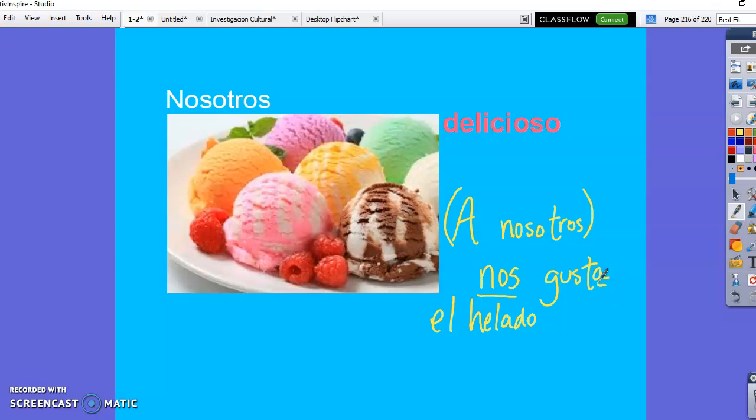A nosotros nos gusta el helado. Beautiful, perfect sentence, okay? And now we defend ourselves. Porque one thing is es, it's, and then delicioso, does it change? What are we describing? Ice cream? Ice cream is singular and masculine. Our word is singular and masculine, and we are happy.